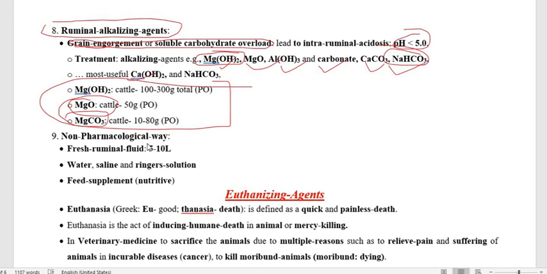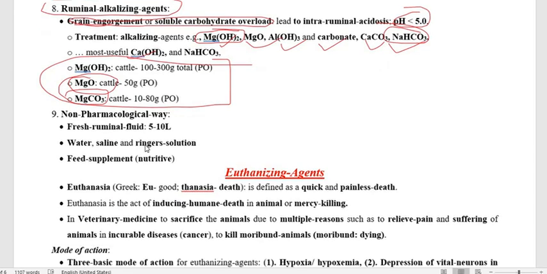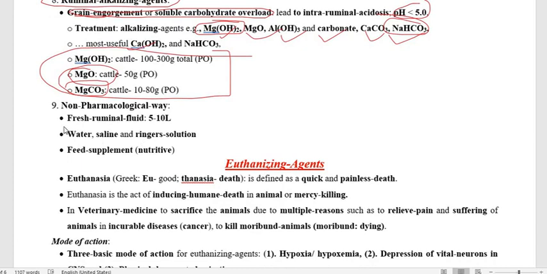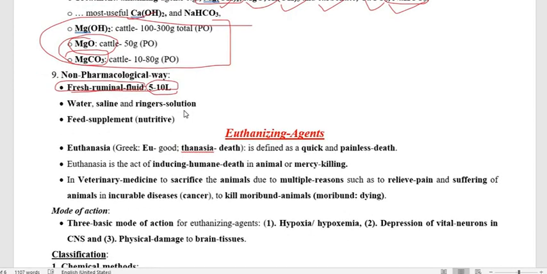We use ruminal content, 5 to 10 liters from a healthy animal, and give it to the diseased animal. Other than that, water, saline, Ringer solution, and feed supplement. So this is all about the drugs under ruminatoric agents, and the classification of ruminatoric drugs.